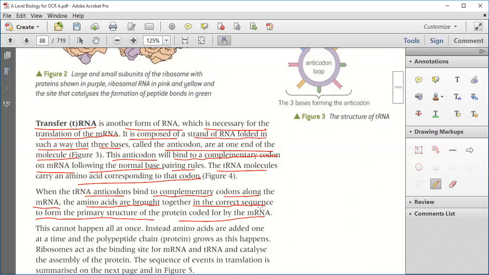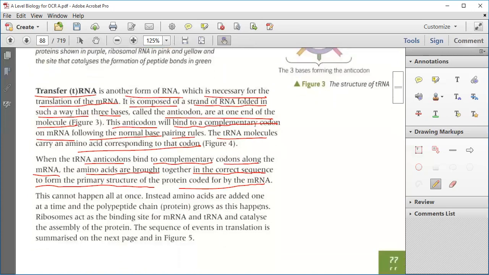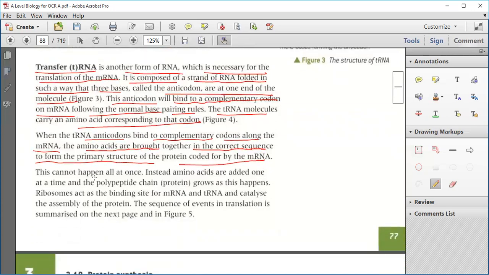Okay. Now see, this cannot happen all at once. Instead, amino acids are added one at a time to the polypeptide chain. The protein grows as this happens. It is sequential in manner. It is not that automatically at one time you can make this. The polypeptide chain, that is protein, grows as this process goes on. Now, ribosomes act as a binding site for mRNA and tRNA and catalyze the assembly of protein.